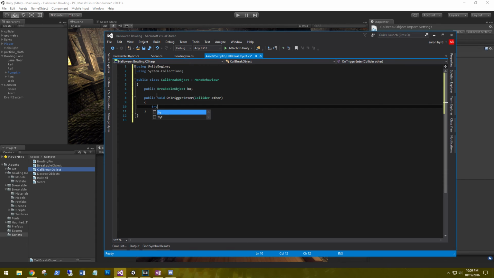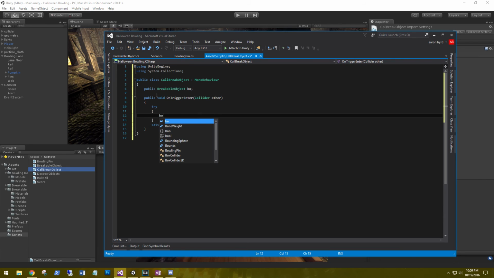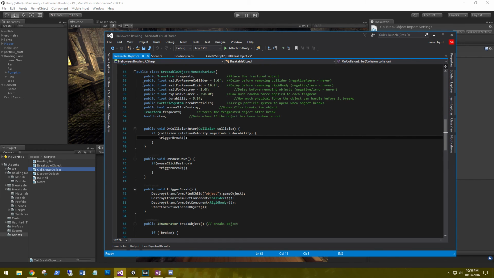So try catch. We'll leave the catch empty. We don't really need to say anything. We could debug out and say, hey, we've lost something, but let's call bo.TriggerBreak. And again, the TriggerBreak is in the BreakableObject's TriggerBreak.